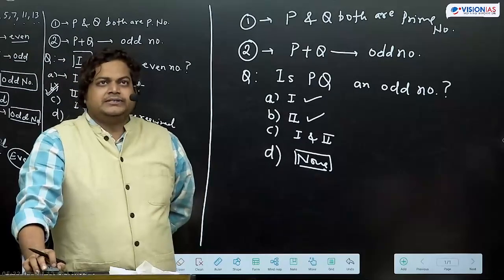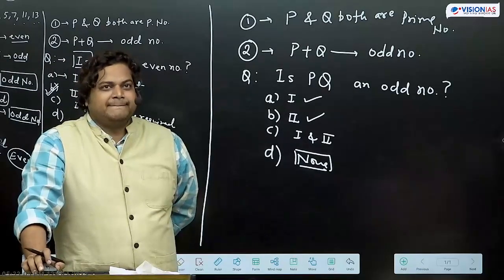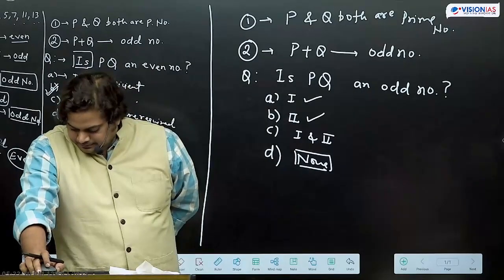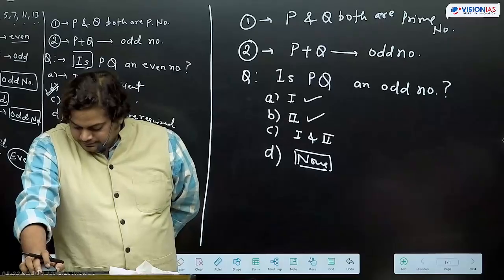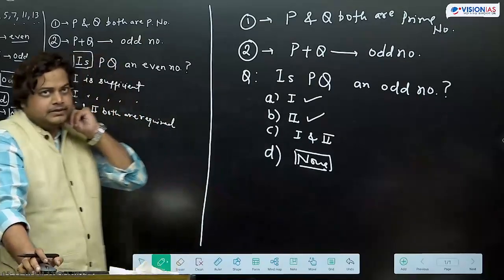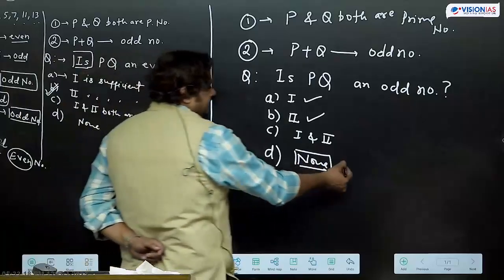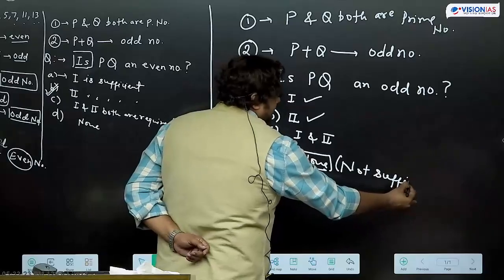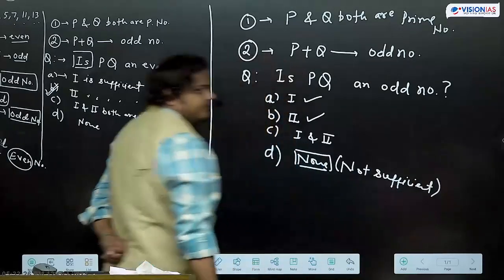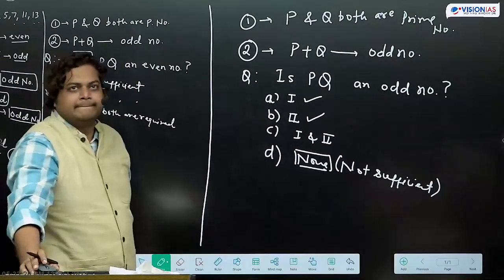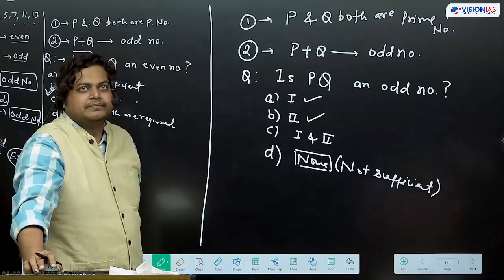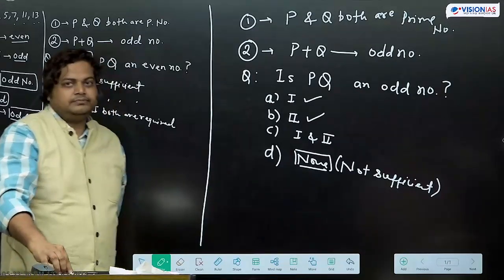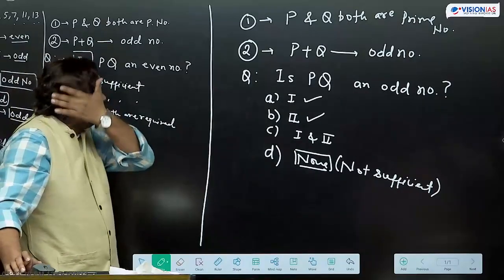So online students, D will be the answer. That means both are not sufficient. क्या हो जाएगा यहाँ पे आंसर?